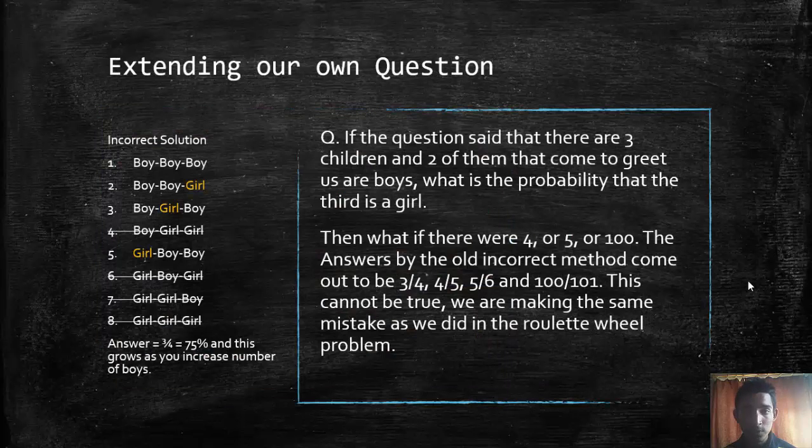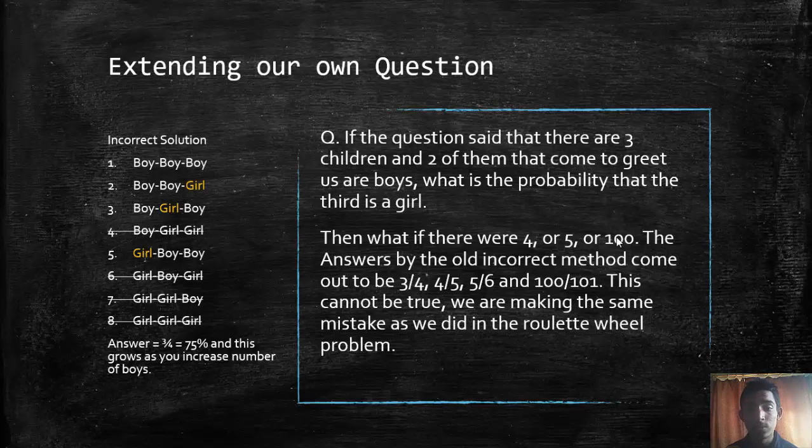Similarly, if we extend our own question to there being 3 children and 2 of them being boys, we see from this solution here, this enlistment, that there is a 75% chance of there being a girl if we believe the idea put forth in the model solution. What if there were 4 or 5 or 100 children, and we ask the probability of the 100th, if we saw 99 of the boys, what would be the answers?